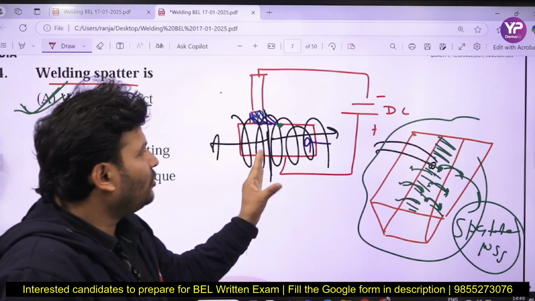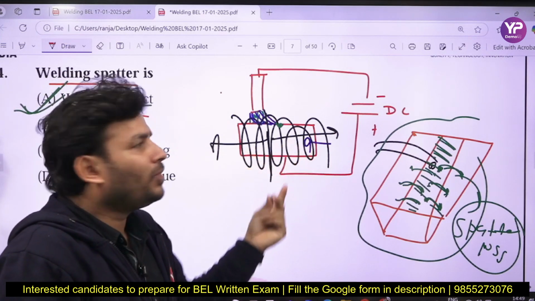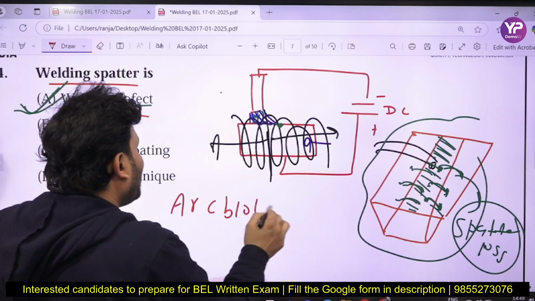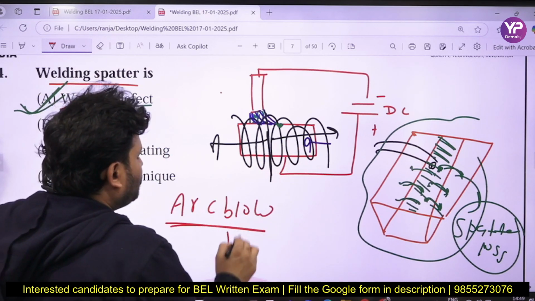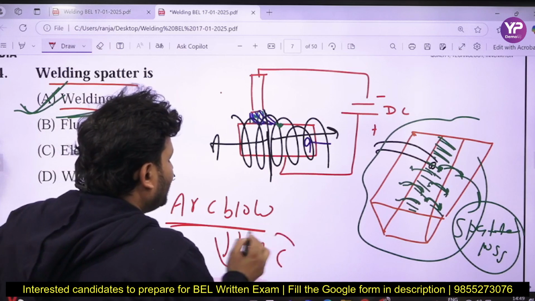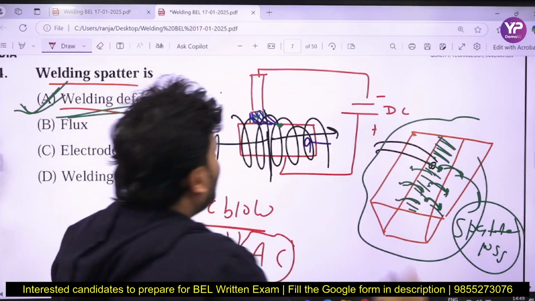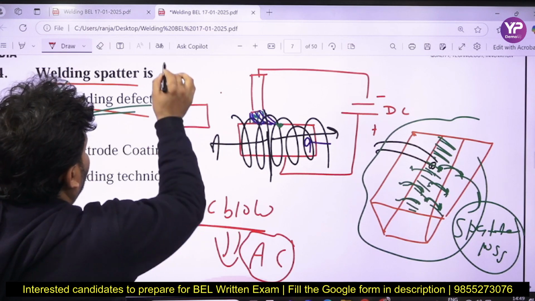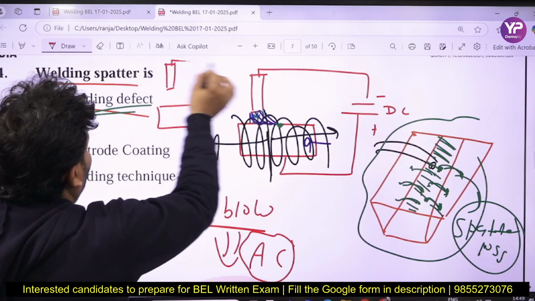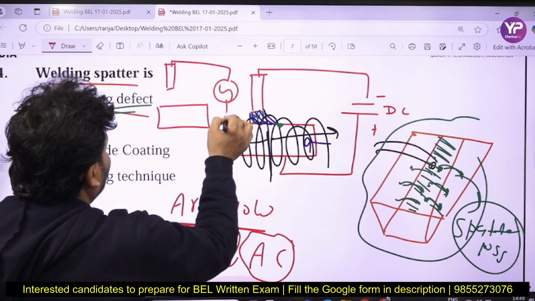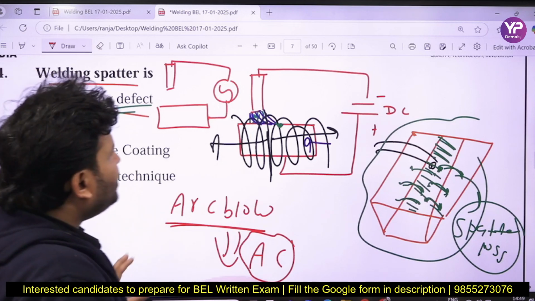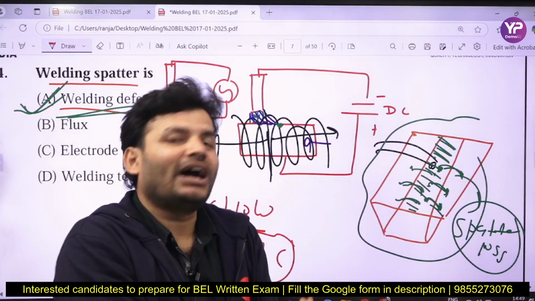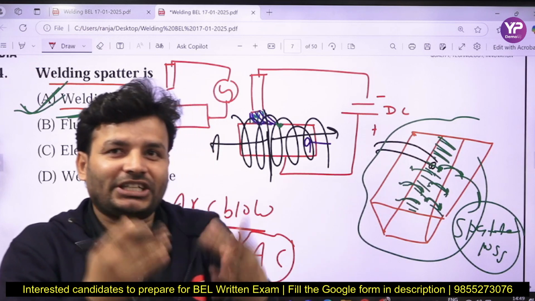Now suppose I tell you how to reduce the arc blow. When will arc blow be zero? So my dear friends, whenever you talk about AC source welding, suppose this is your workpiece and that is your electrode, and here the power source is AC, right? So in AC what is happening? They will change their polarity. The name is alternating current. Why? Because they will change their polarity.